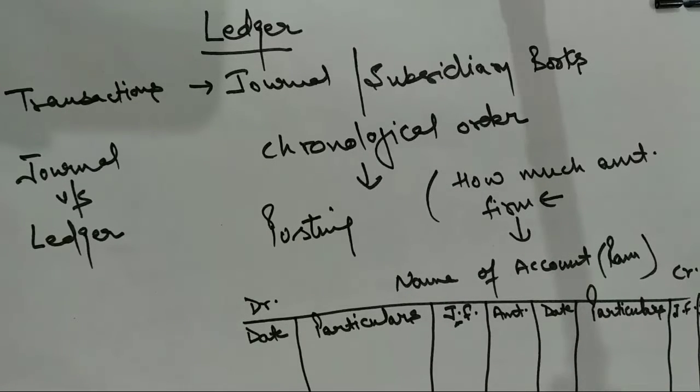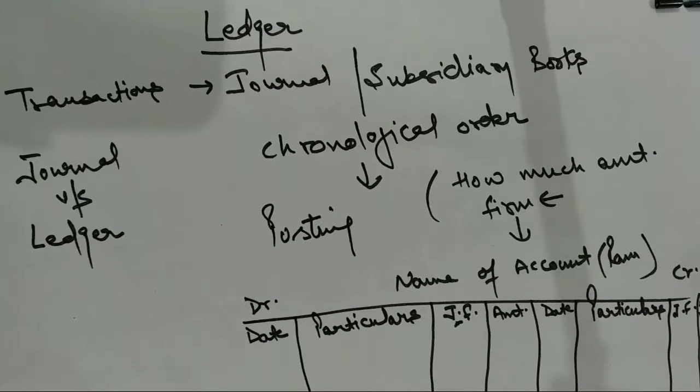Then you have to use the word "To" for all the items which appear on the debit side, and "By" for all the items which are on the credit side. Let us suppose the first journal entry in any case will be cash account debit to capital account.